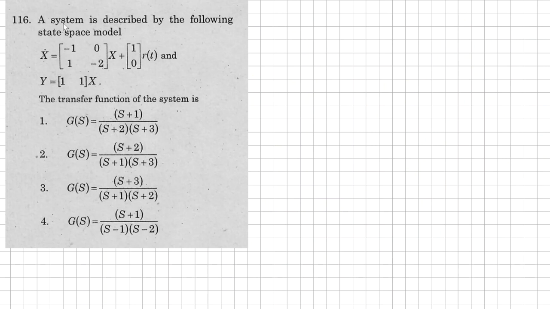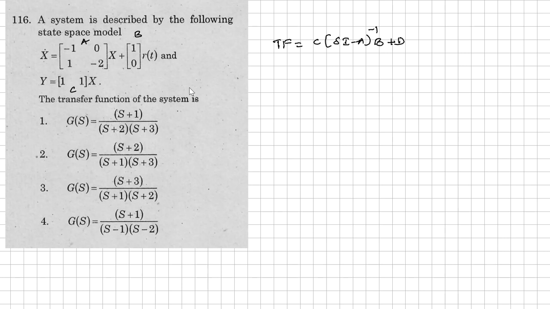That is question 116. A system is described by the following state space model. X dot is equal to minus 1 0, 1 minus 2 times x plus 1 0 times r of t, and y is equal to 1 1 times x. From this we need to find the transfer function. The basic formula is transfer function is equal to C into sI minus A whole inverse into B plus D. In the given problem, the matrix D is going to be 0 here. This is the A matrix, this will be B, and here it will be the C matrix. So we just need to do matrix multiplication here. Nothing more is required.